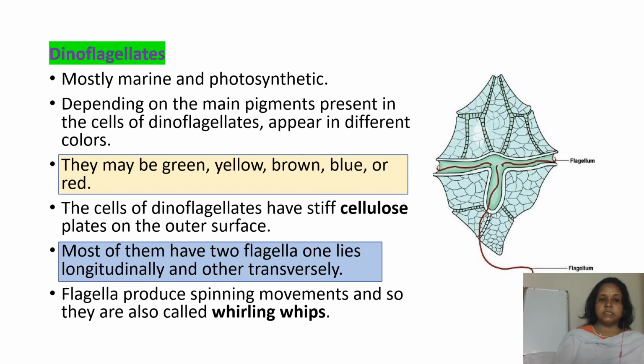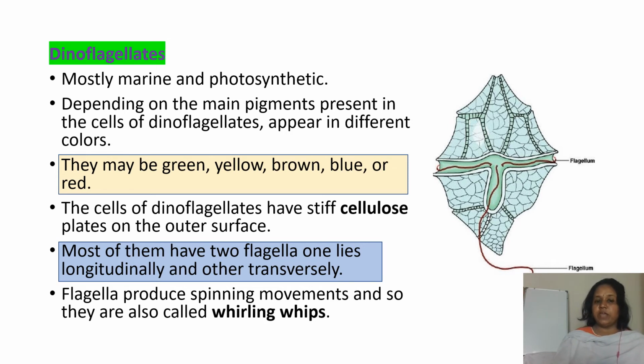The next member is the dinoflagellates. The name indicates there are two flagella, and dinoflagellates are mostly marine and photosynthetic. Depending on the main pigments present in the cells of dinoflagellates, they appear in different colors. So dinoflagellates may vary in color. They may be green, yellow, brown, blue or red in color.